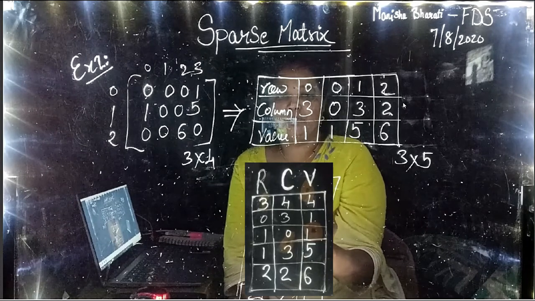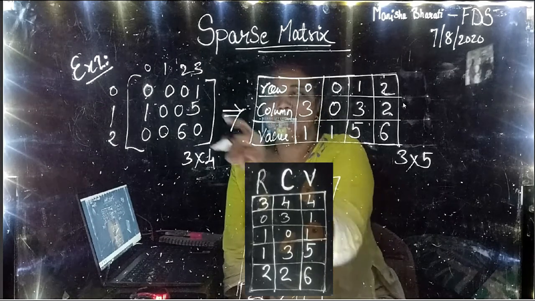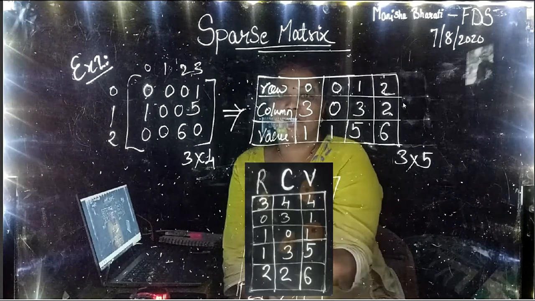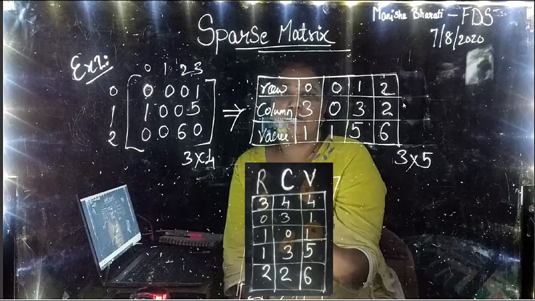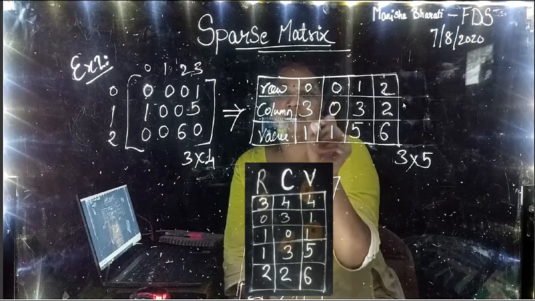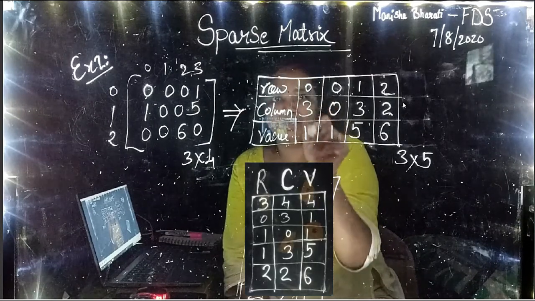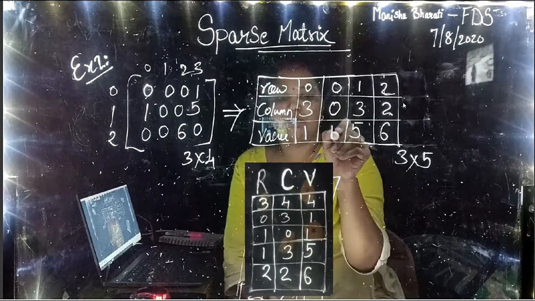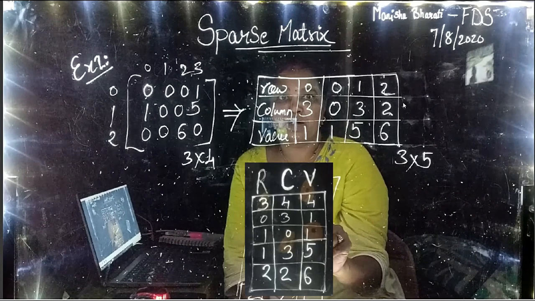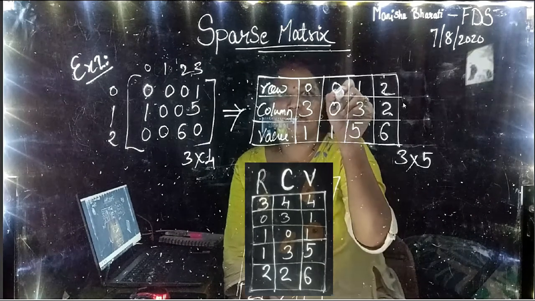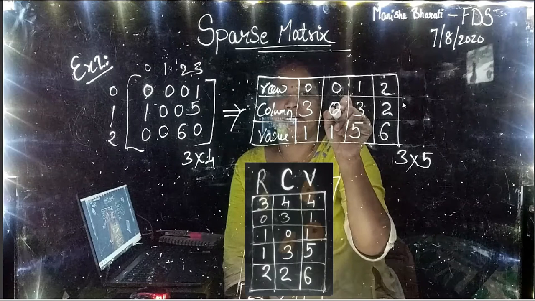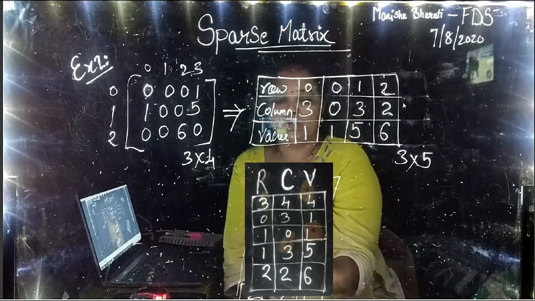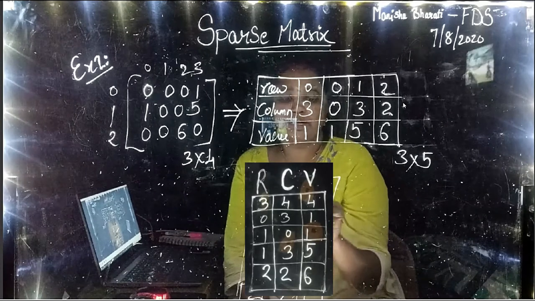So our first non-zero element is 1, right? So value is 1. In which row index? 0th row index and 3rd column index, right? The same way we did here, but we have represented it vertically. Here we are representing it horizontally. The second non-zero value was 1. So value is 1 here. On which row index? 0, and which column index? 0. So again we have represented that 1 horizontally like this. So 0th row index, 0th column index, and the value is 1.